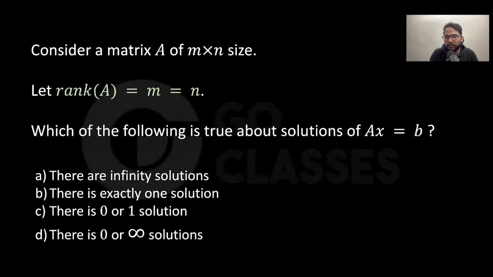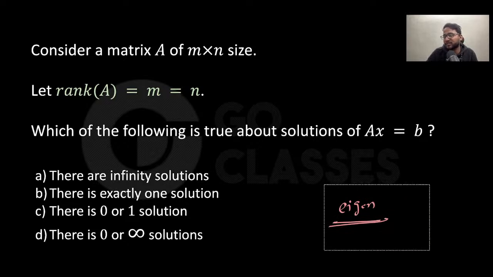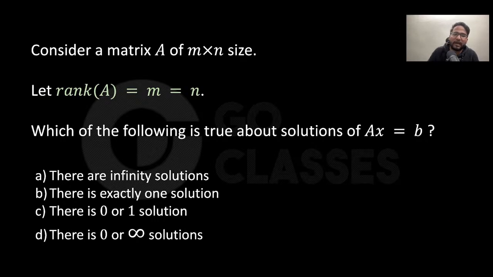I think we are almost done. Let's just solve 2 or 3 more questions and wrap up this session. Then we will be starting one more session for eigenvalues and eigenvectors. That's the last topic that we need to do for our GATE purpose. This is an extremely interesting, very nice, elegant topic. If you attend that lecture, you will be very happy seeing what eigenvalues and eigenvectors are, what they are actually doing, and why they are in the limelight. I mean, why they are so popular, first of all, what they are doing such that they are so popular.